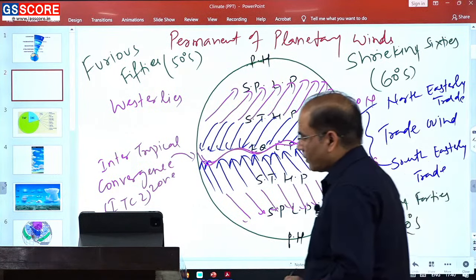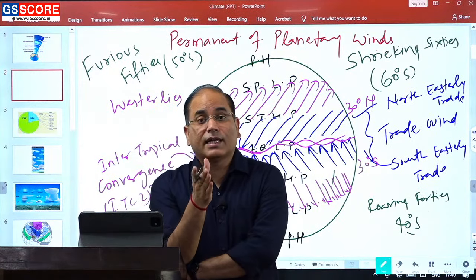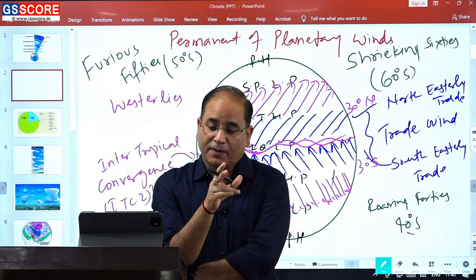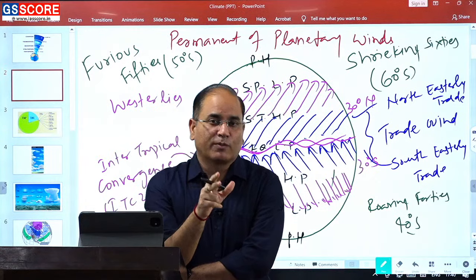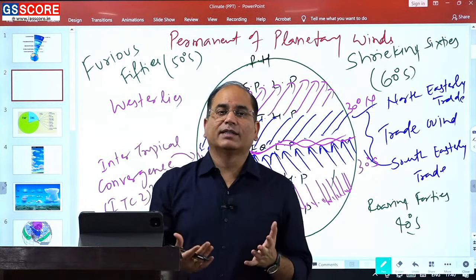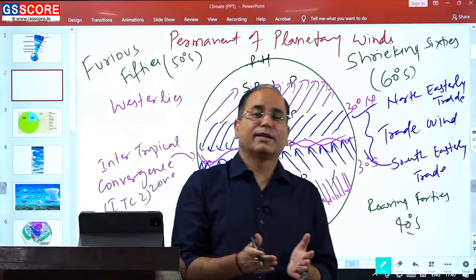Also, here comes a very interesting fact. Westerlies are stronger, more powerful in the southern hemisphere. Because westerlies are more powerful, their speed is higher, so it's quite obvious that the deflection of the westerlies will be more in the southern hemisphere.